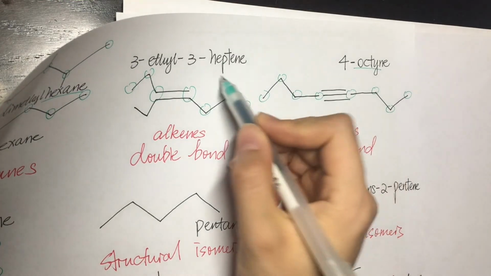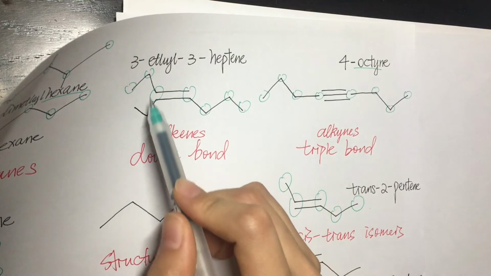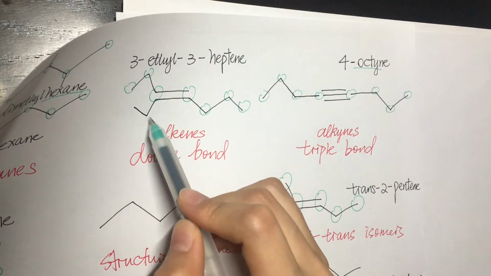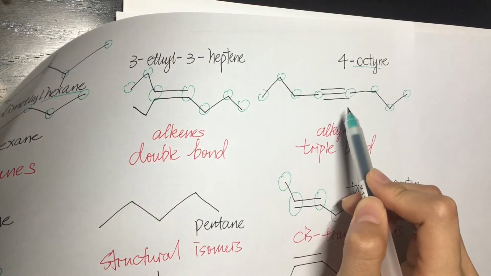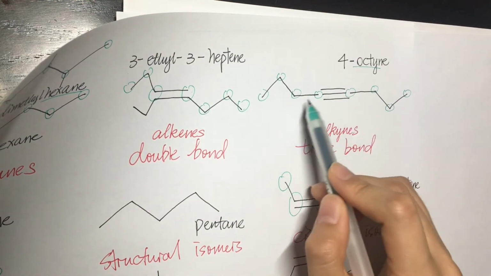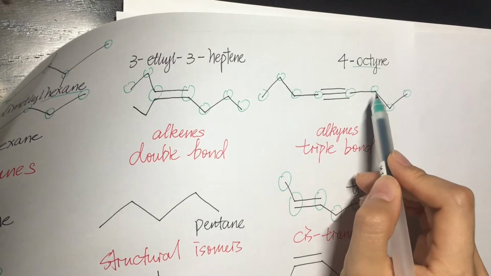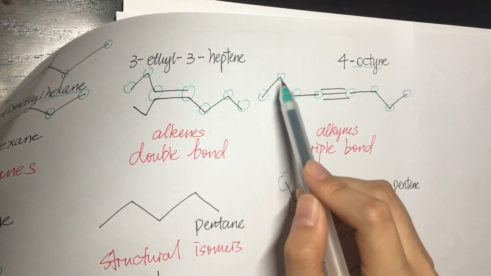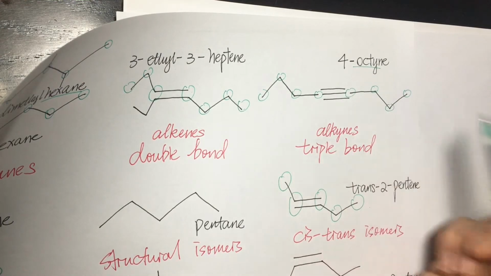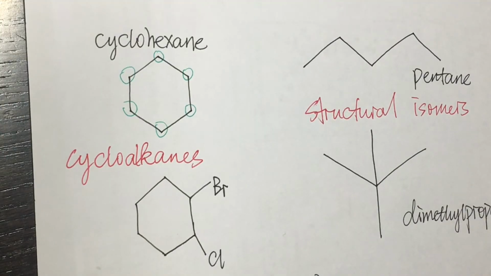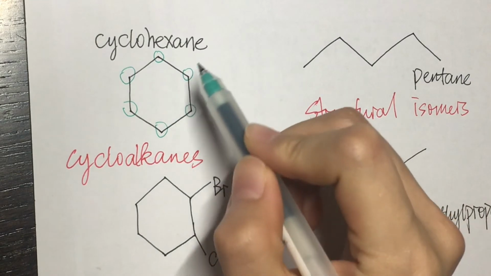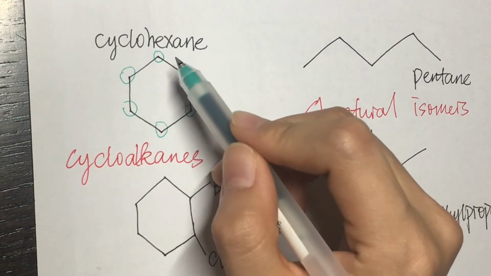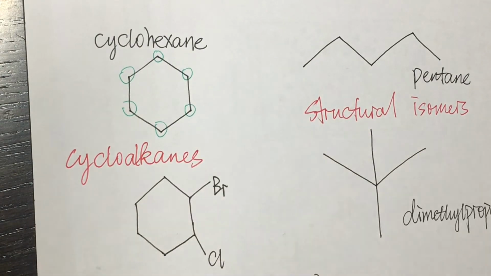If the name says heptane, so it's 7, 3-ethyl. So on the third carbon, you need to have an ethyl group. And for a triple bond, it is linear. So those 4 carbons need to be horizontal, and then you add octane, another 4 carbons, 1, 2, 3, 4, 5, 6, 7, 8. For cyclohexane, it is similar: you see the name hexane, 6, 1, 2, 3, 4, 5, 6, and then you draw them in a cyclic shape.